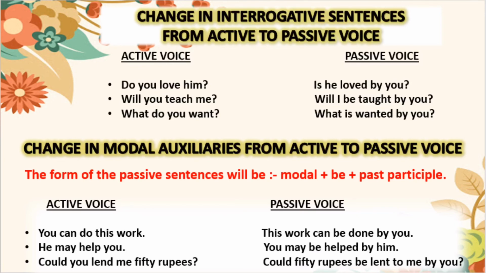Now, next is how we can change active to passive voice in modal auxiliaries. The question arises that what is meant by modal auxiliaries? Modal auxiliaries are can, could, would, should, may, might, etc. The form of the passive sentences will be modal plus be plus past participle. Now look at the examples. You can do this work. You is the subject, can is the modal, do is the verb, this work is the object. So the passive voice will be this work can be done by you.